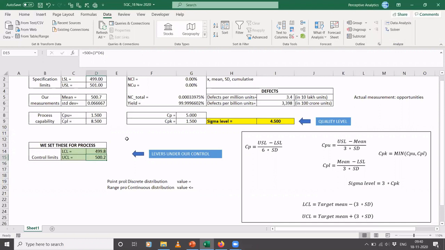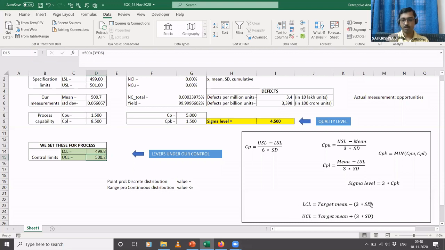I mean, in this set of limit controls, you're going with 3 sigma, right? That's why you're multiplying with 3 into D6. But you want 4.5. No, so this is basically a general formula used to calculate the lower control limit and upper control limit. This doesn't change.